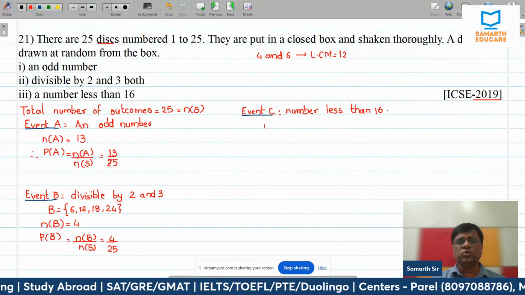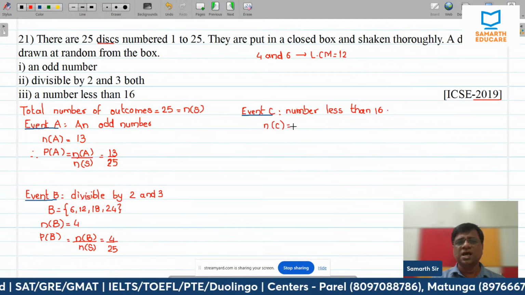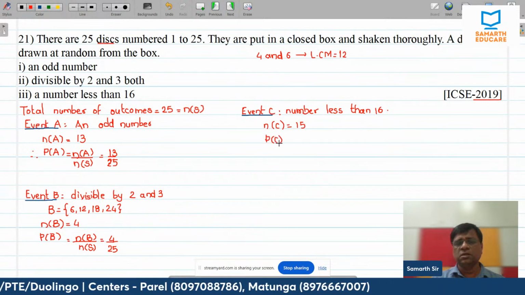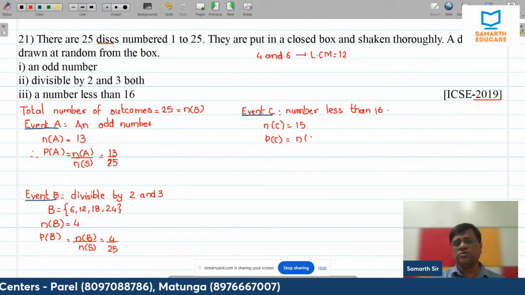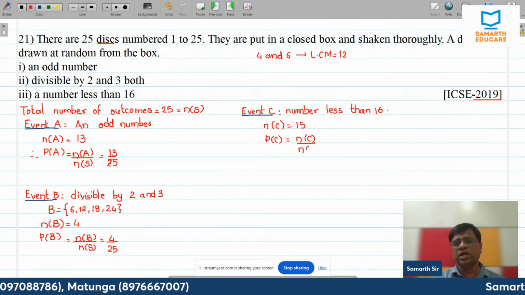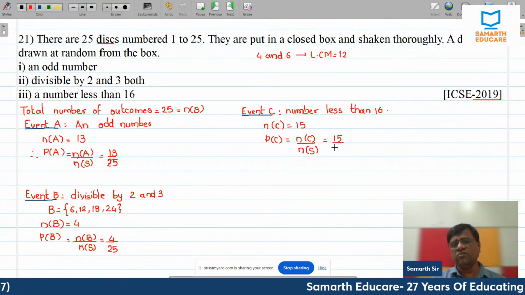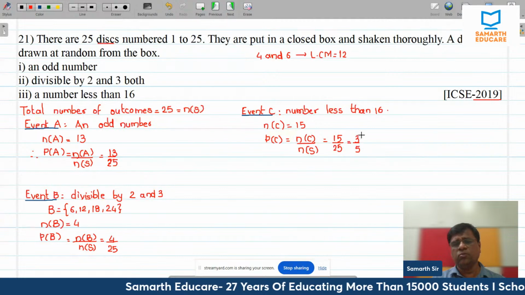A very simple question. Number less than 16 is, how many numbers are there? There are 15 numbers. P of C, favorable outcomes, that is N of C, number of favorable outcomes divided by total number of outcomes, that is 15 upon 25, and that is equal to 3 upon 5.